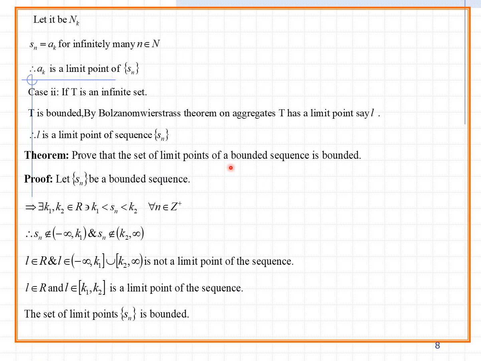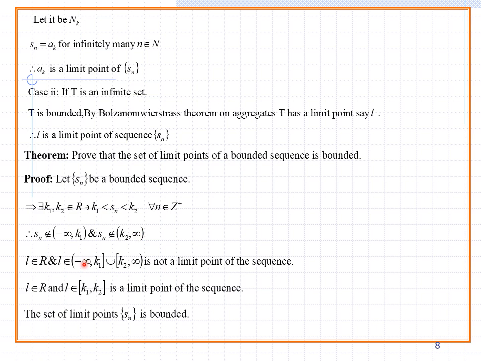The set of limit points. Let us see this. We can take Sn does not belong to minus infinity comma K1. K1 means the lowest value, so that lowest value can be treated as minus infinity comma K1. So Sn does not belong to K2 comma infinity. Sn is not relevant to this value, and at the same time Sn is not relevant to K2 comma infinity.